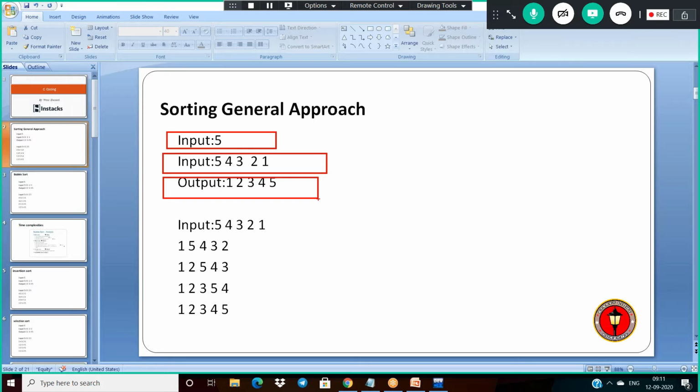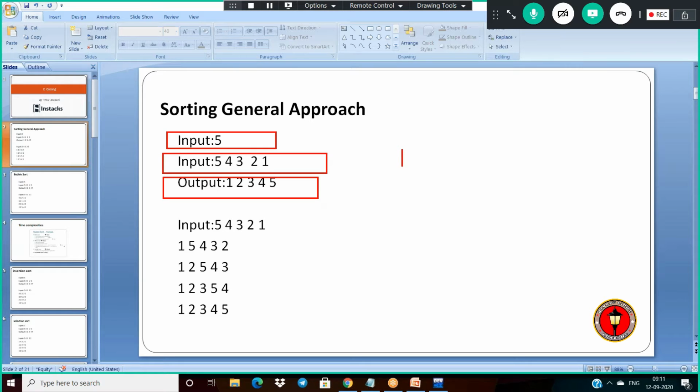As a programmer, we should first concentrate on the worst case. Why? Once you implement the logic for the worst case, the best case will easily come.